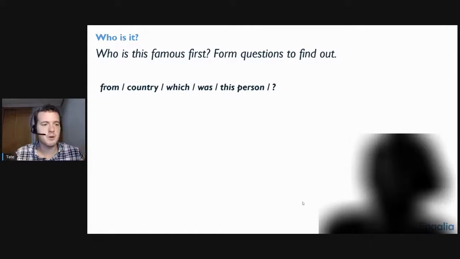All right, so here's what I want to do today. For the next part of this class, I want to practice forming questions. For the rest of this time, whoever writes the question first gets the points and is the winner of the day. The first activity we're going to do is this right here. It says, who is this famous first? This person here is a famous first, and we have to figure out who it is. And we can only figure things out by asking information questions.